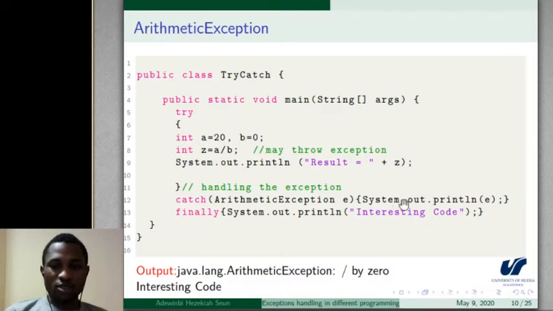Then we ask the system to print the error. Then finally, as I said, anything we put under finally will definitely be executed, whether there is an exception or not. So that's why we have two outputs here: the output printing the exception and the finally.